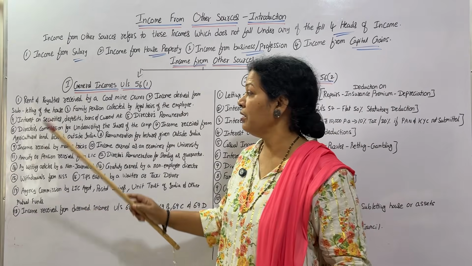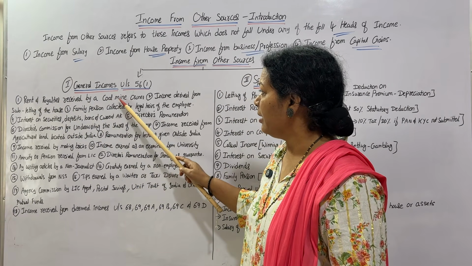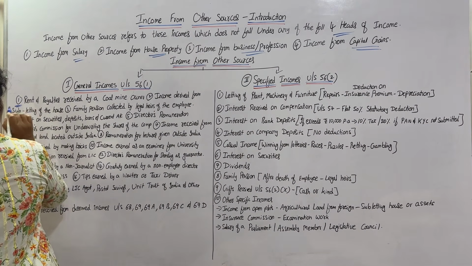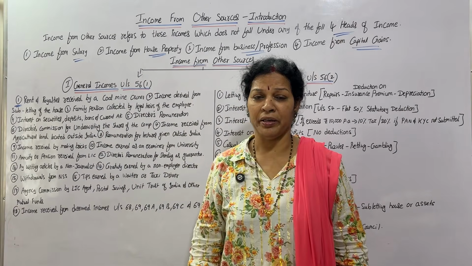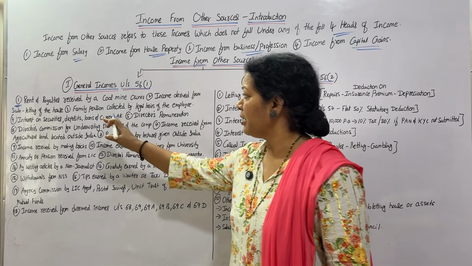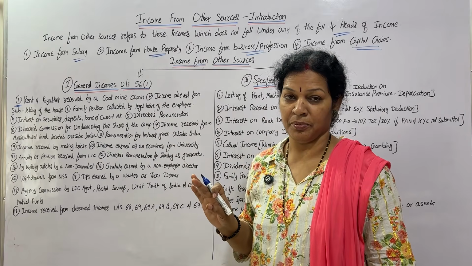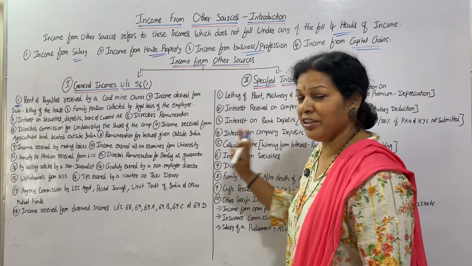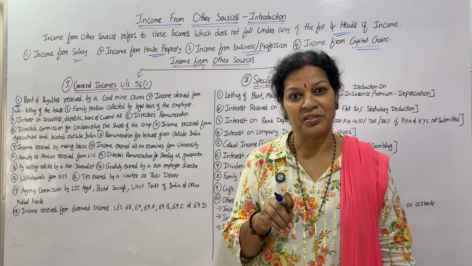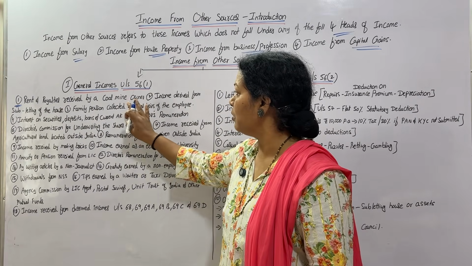Now, first one is rent and royalties received by a coal mine owner. Suppose I have a coal mine and I receive rent and royalty. So this is income from other sources as per the general income. Both are taxable, and both are considered as income from other sources.